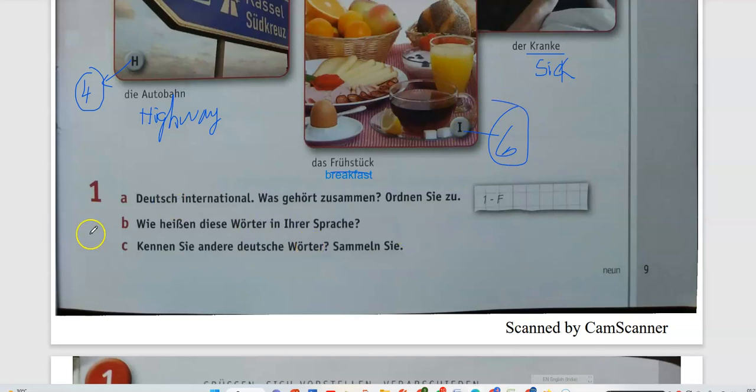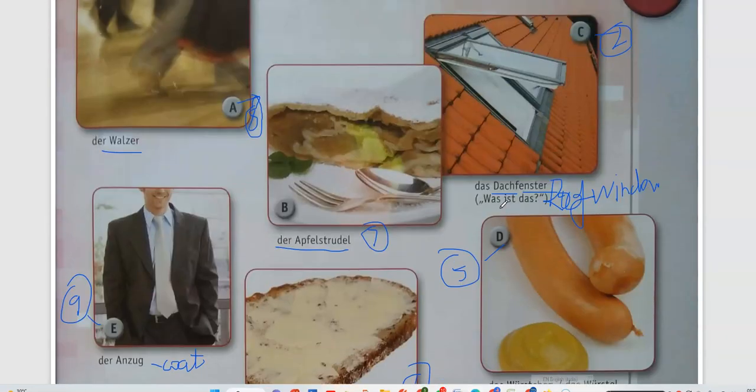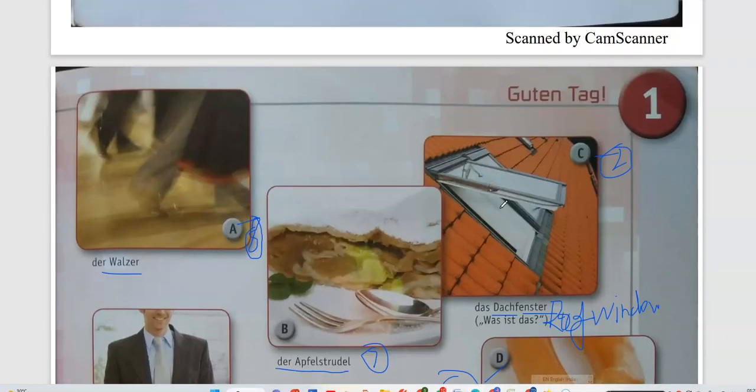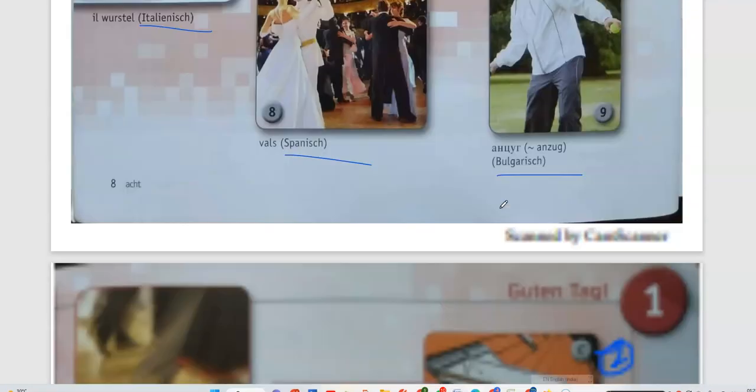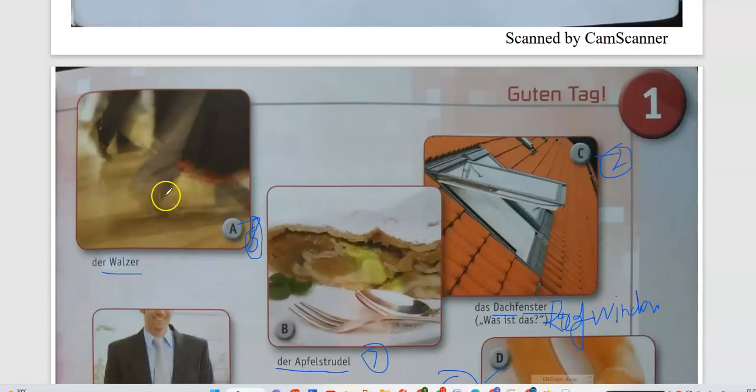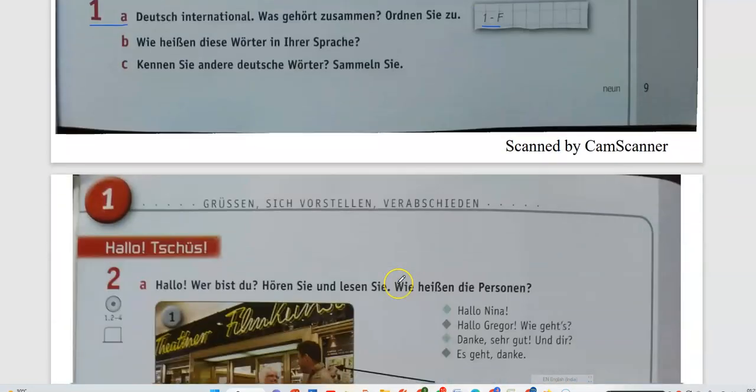Coming to the 1A section, Deutsch und International, was gehört zusammen, Ordnen Sie zu. We have already matched 1 with F and 2 with the numbers.